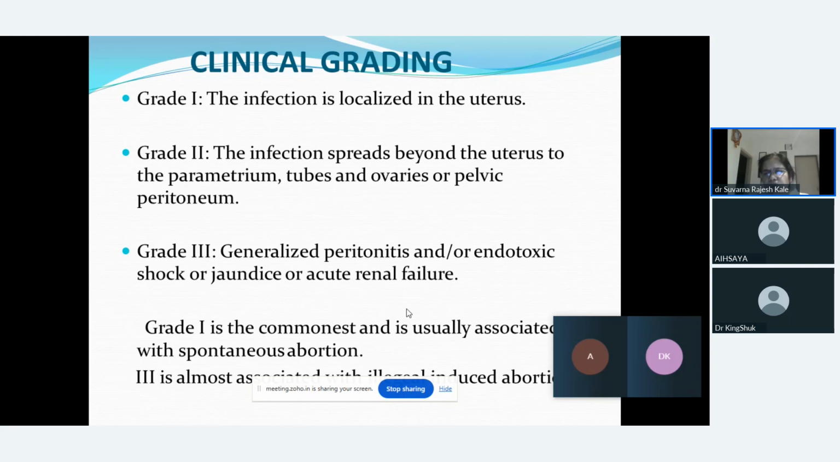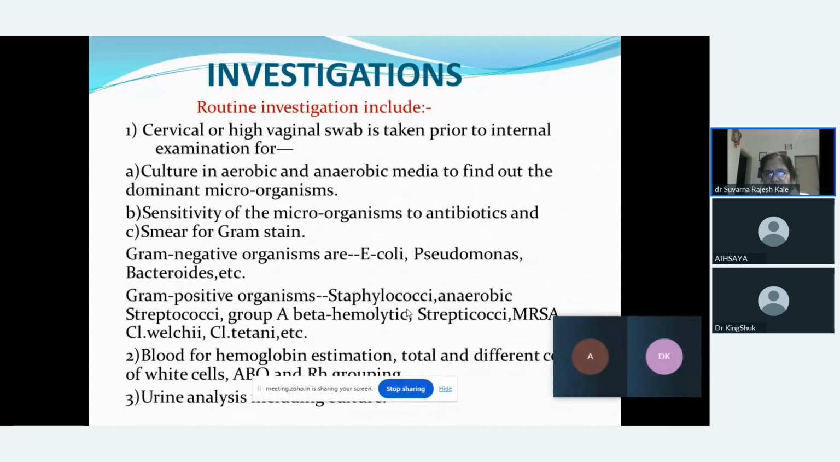So grade 1 is commonly associated with spontaneous abortion, and in grade 2 and grade 3 we say it could be because of induced abortion. Now, what are the investigations which are required in case of septic abortion?